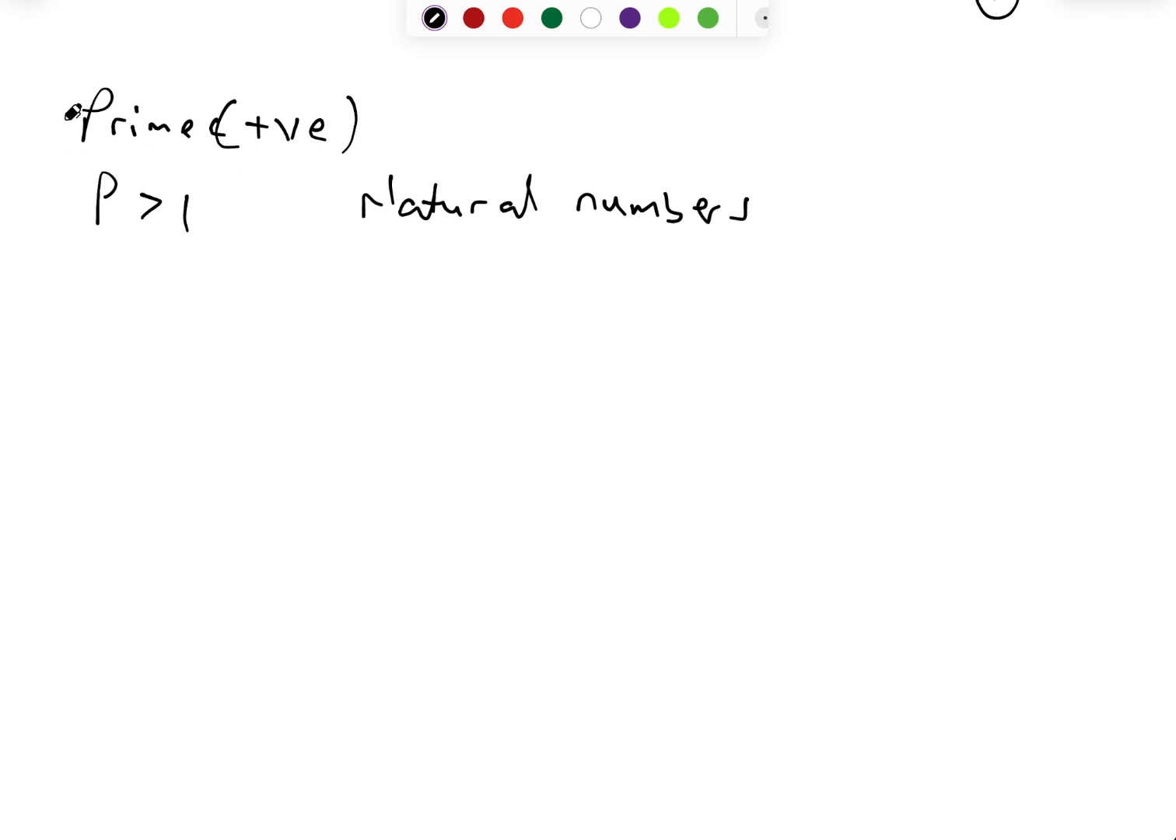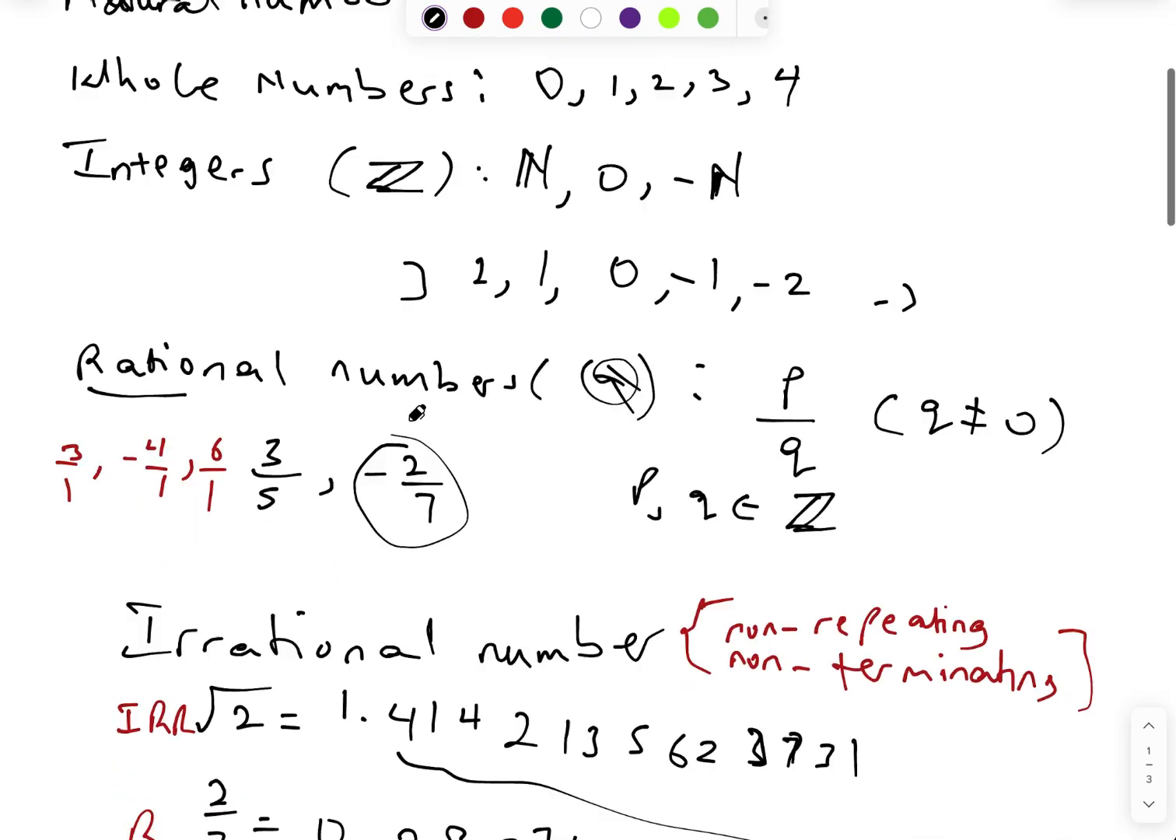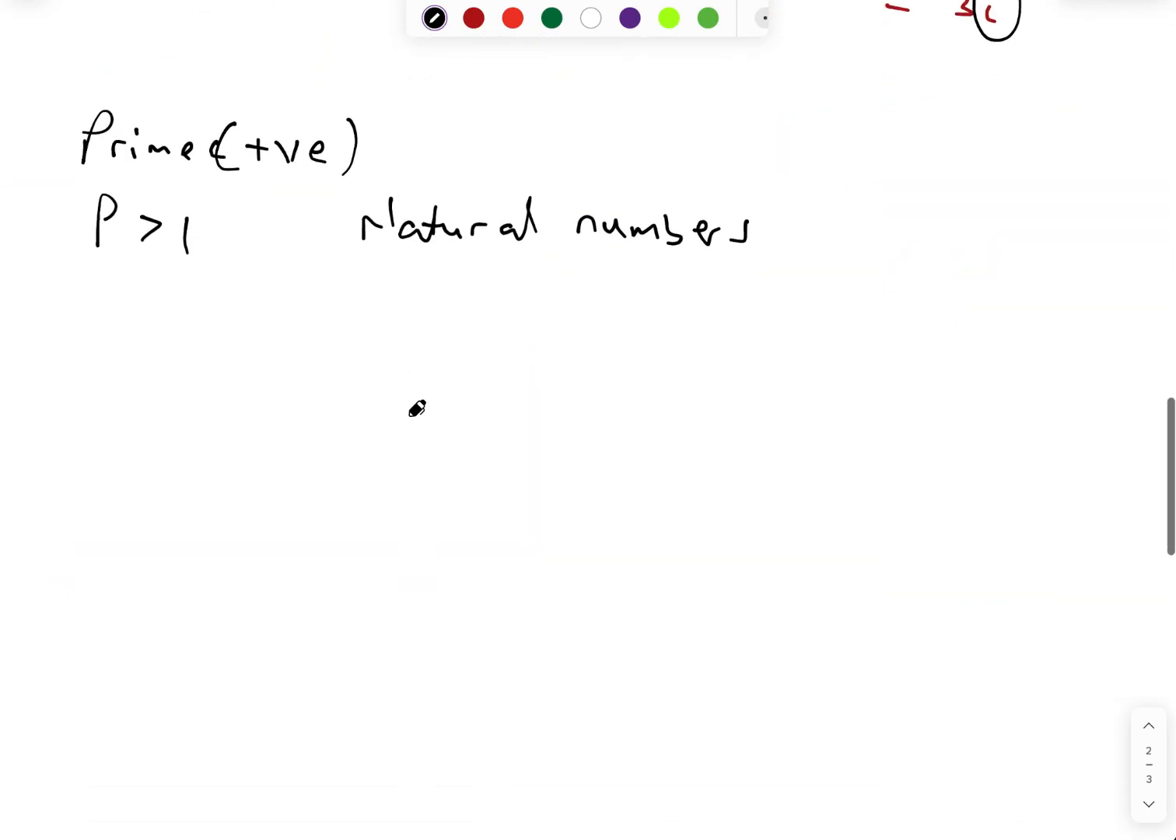So let's go through that again. Prime numbers are always positive numbers. They are always greater than 1. And they are natural numbers. So one of the things you should be able to do is define what prime numbers are. So again, we say they are always positive, they are greater than 1, and they are natural numbers. Don't forget, we have discussed natural numbers earlier already, so you should be able to identify what your natural numbers are.